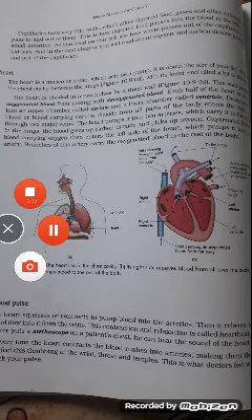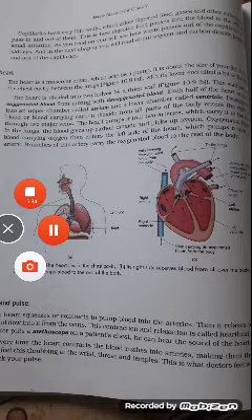It contains mainly water in which are dissolved various substances such as plasma protein, food substances like amino acids, glucose, fat, etc., then nitrogenous compounds and ions of sodium, potassium, calcium, magnesium, and phosphorus.